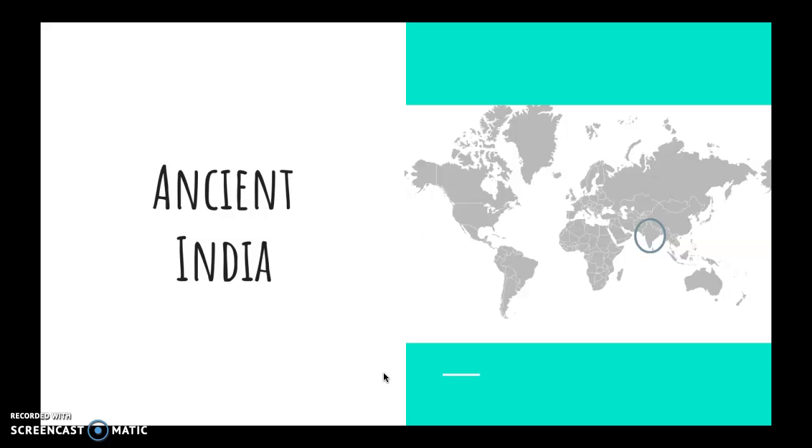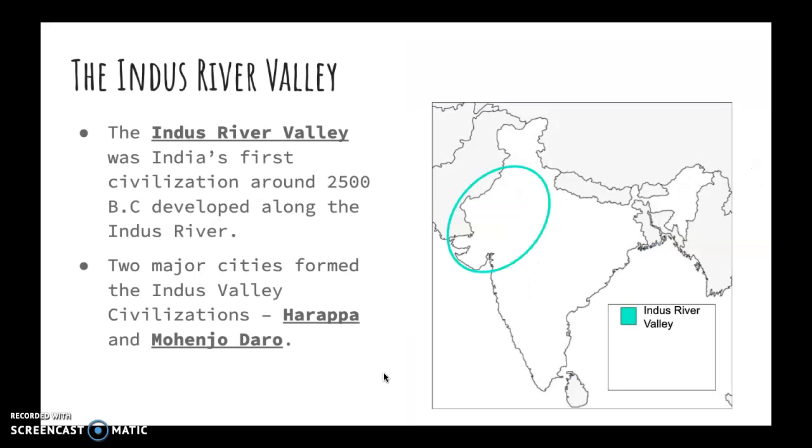Ancient India is located where modern-day India is, which is a very distinguishable country in Asia, noticed here by the large peninsula jutting out into the Indian Ocean.